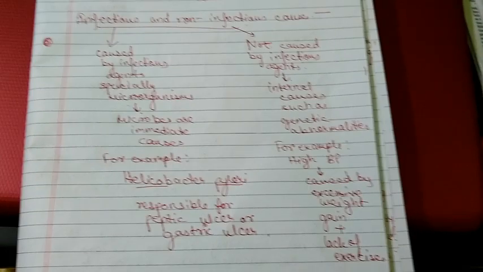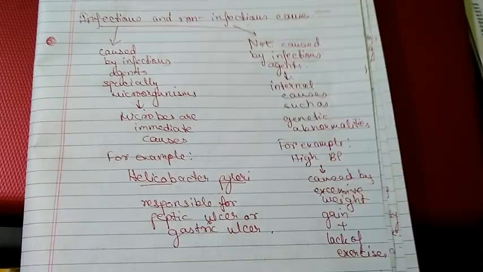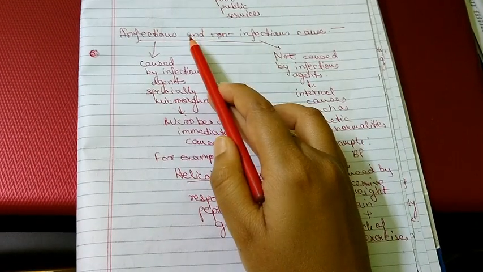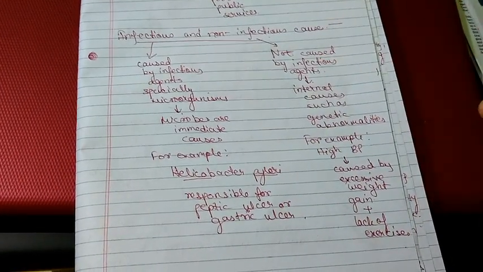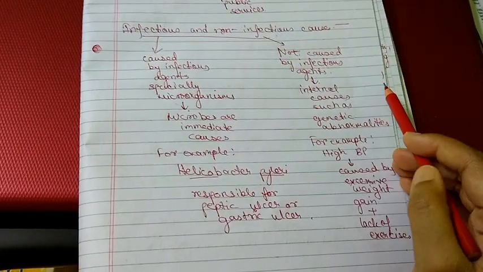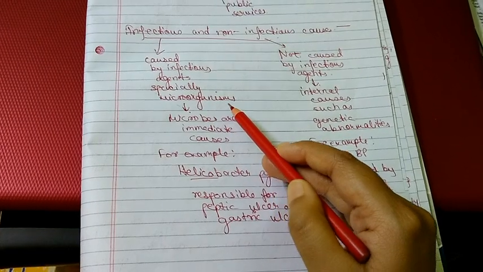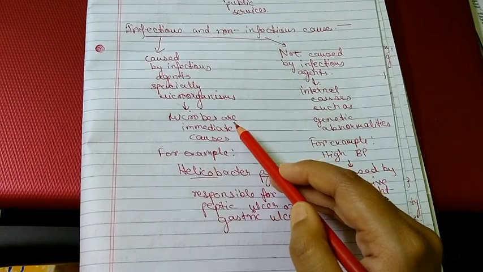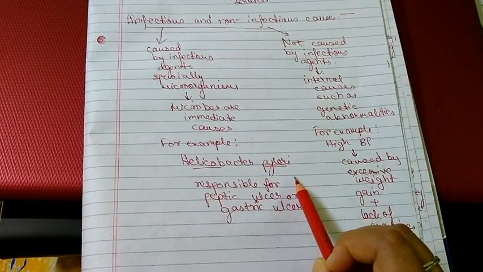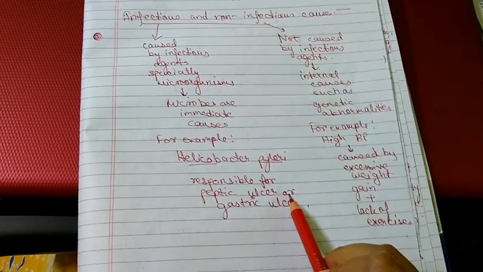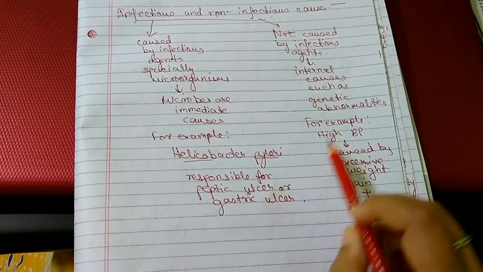Now, the causes of the disease can again be classified into infectious disease and non-infectious disease. The infectious causes are the ones which are caused by infectious agents, especially microorganisms. So here the microorganisms are the immediate causes. For example, Helicobacter pylori is a microorganism that is responsible for peptic ulcer or gastric ulcer.